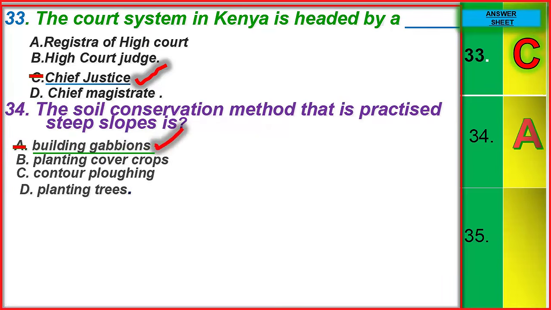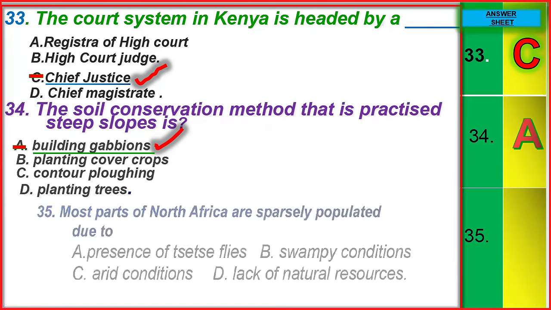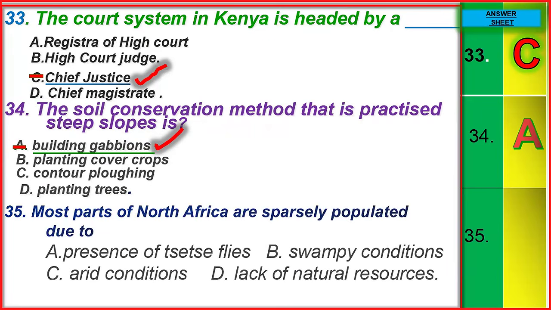When you build a gabion across a river, we say you have constructed a reservoir, and therefore you are making a dam. Do you remember the 7 forks? Most parts of North Africa are sparsely populated due to, the correct answer is arid conditions. Desert.